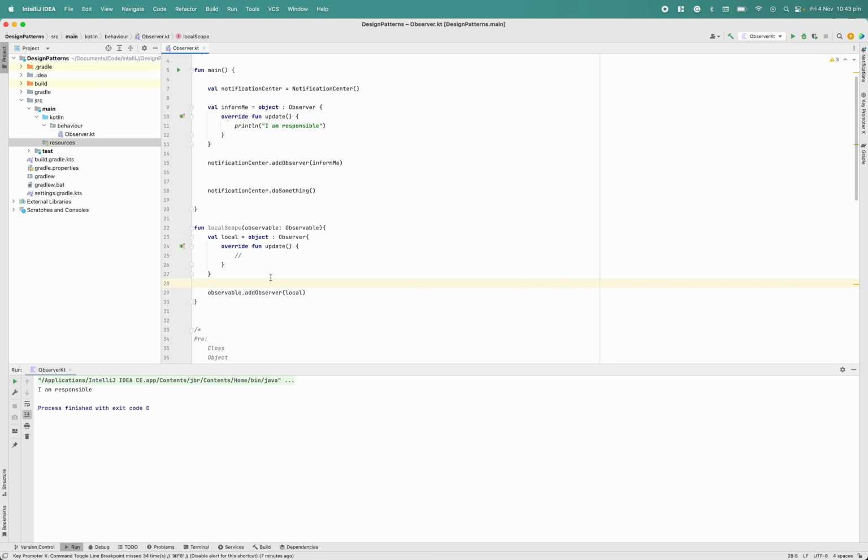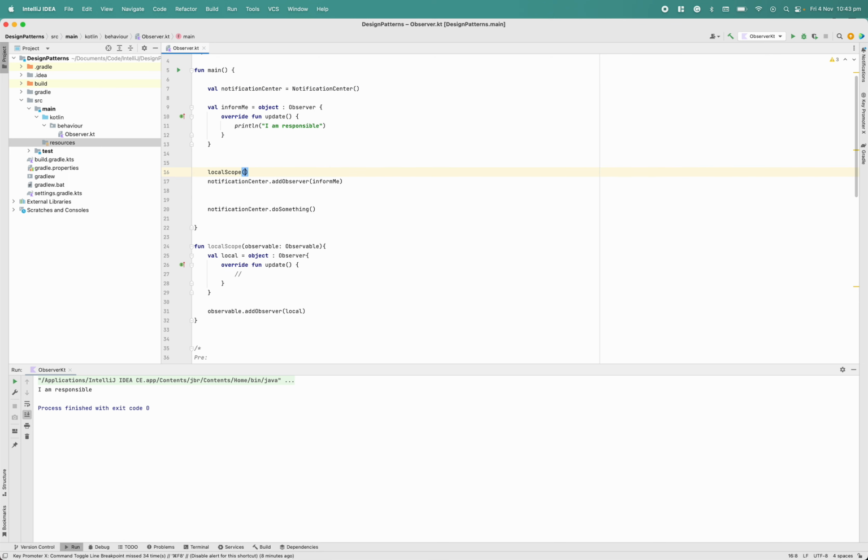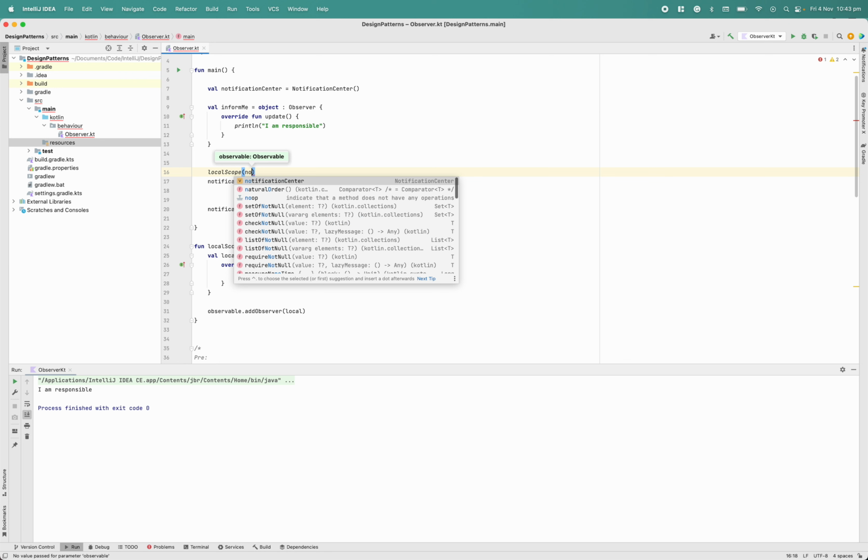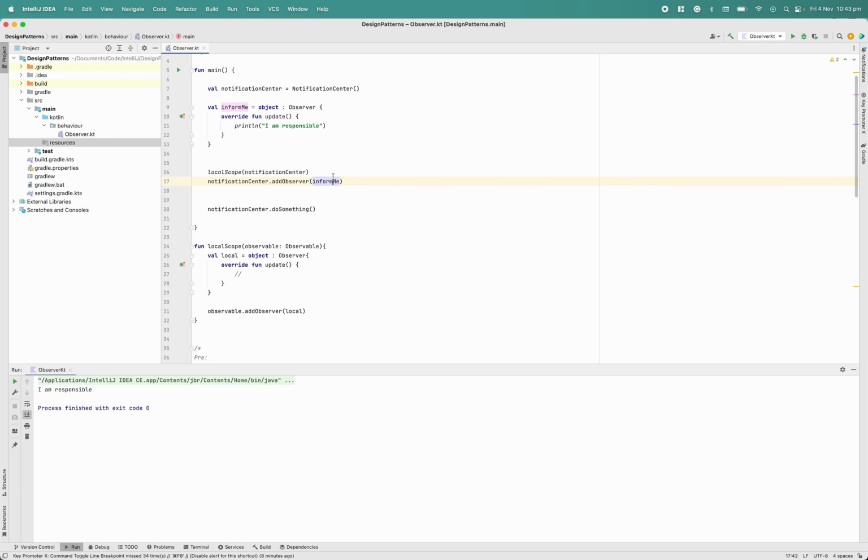How? Maybe we can change this example. Say this is some kind of UI, and it's a different screen which has less scope. I started my main screen where I have this global scope observable, and then we started a different screen somewhere here which has a kind of local scope, but I have access to the global scope observable.